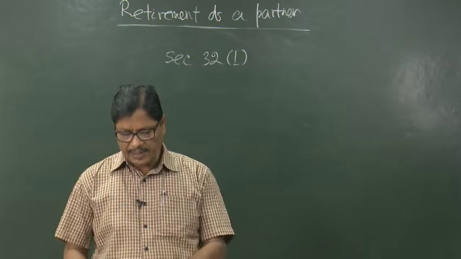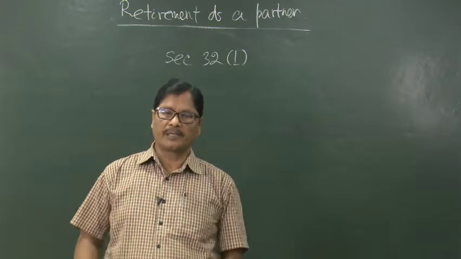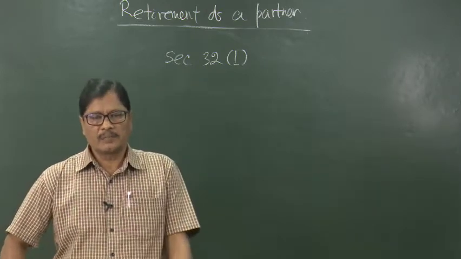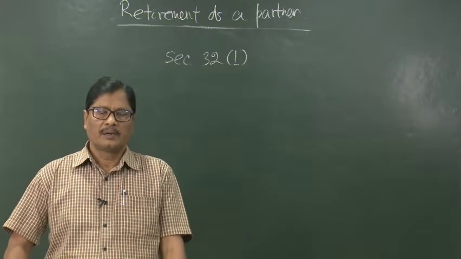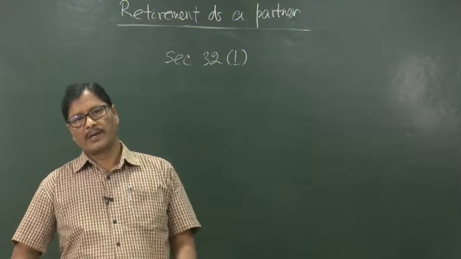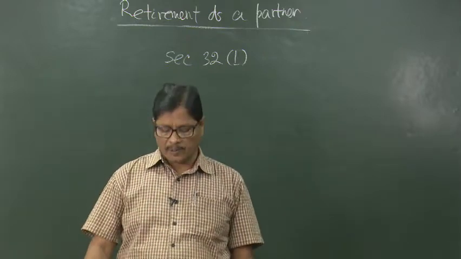These are the things which we will discuss, and on the basis of these principles, we will have to prepare a problem on account of the retirement of a partner.